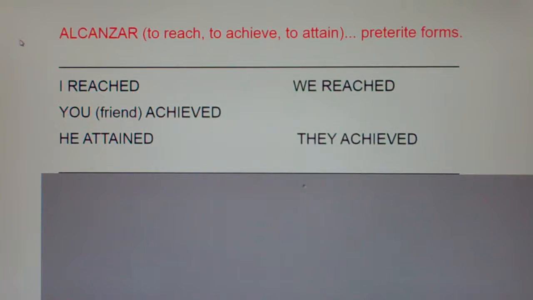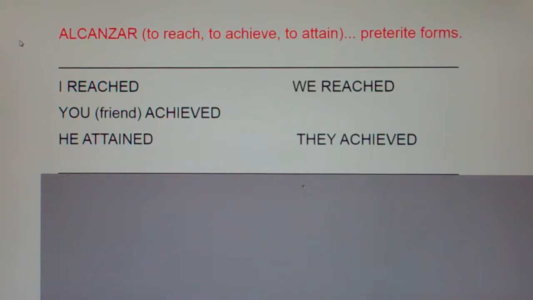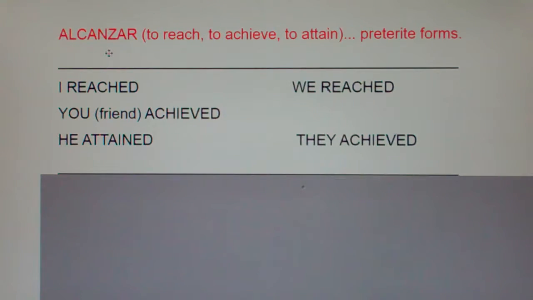All right, this is alcanzar, to reach, to achieve, or to attain, preterite forms. Now, how are we going to remember that alcanzar means these three things? Well, Al can reach his goals, or Al can achieve his goals, or Al can attain his goals. Get that? Al, Al. Thought that was clever.